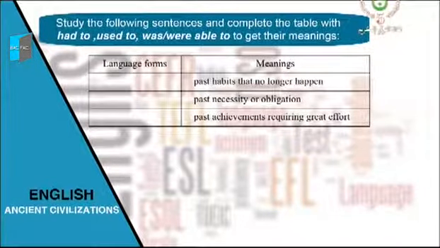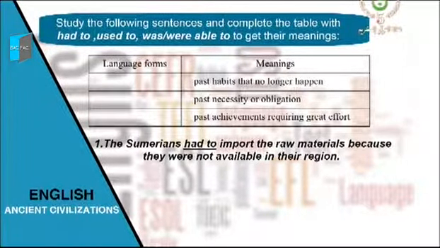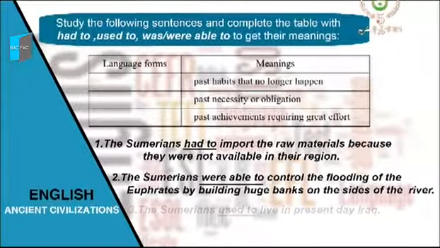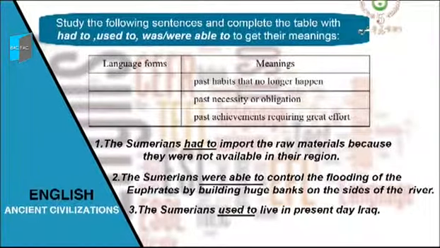Study the following sentences and complete the table later with had to, used to, or was, were able to get their meaning. Let's read the sentences together. The Sumerians had to import the raw materials because they were not available in their region. The Sumerians were able to control the flooding of the Euphrates by building huge banks on the sides of the river. The Sumerians used to live in present-day Iraq.